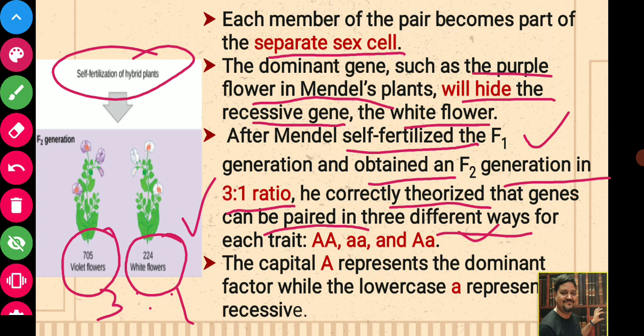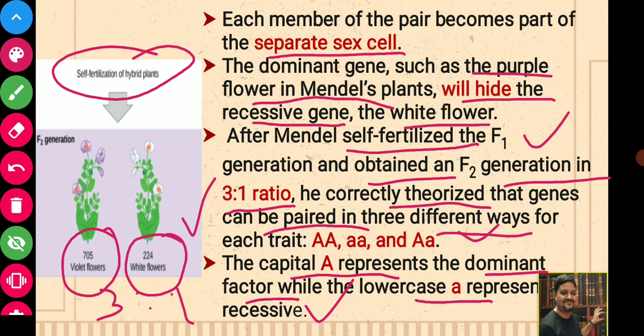So what he theorized was that each character is controlled by a gene, and genes can be paired in three different ways: capital A capital A, capital A small a, and small a small a. The capital A represents the dominant gene, while the lowercase small a represents the recessive one.